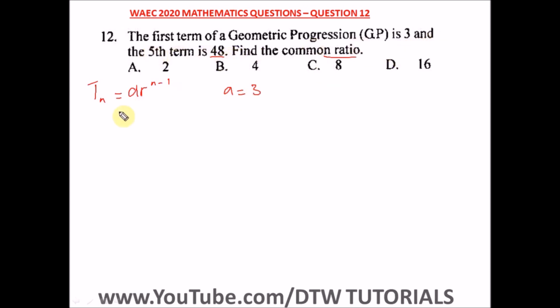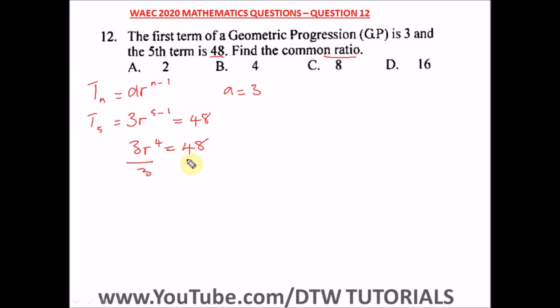The fifth term is 48, so put the fifth term T5. We know our first term as 3. We don't know our common ratio because that's what we're looking for. So R raised to the power 5 minus 1 is equal to 48. That's what the question says. Okay, so we have 3 times R raised to the power 5 minus 1, which is 4, equal to 48.